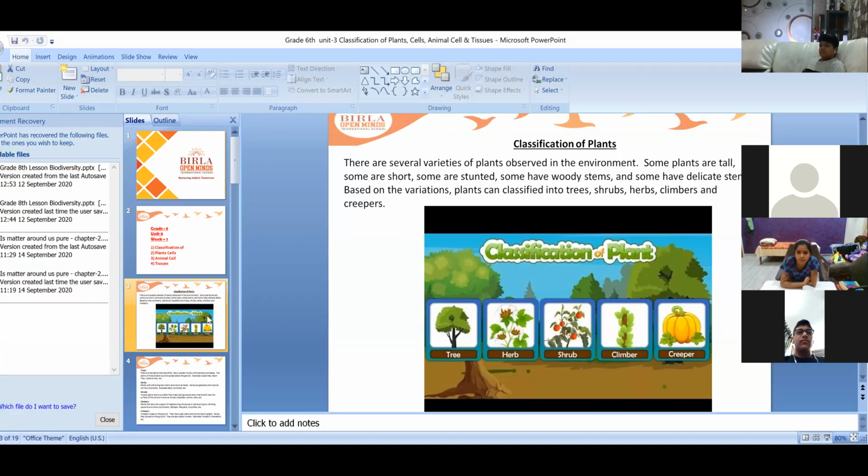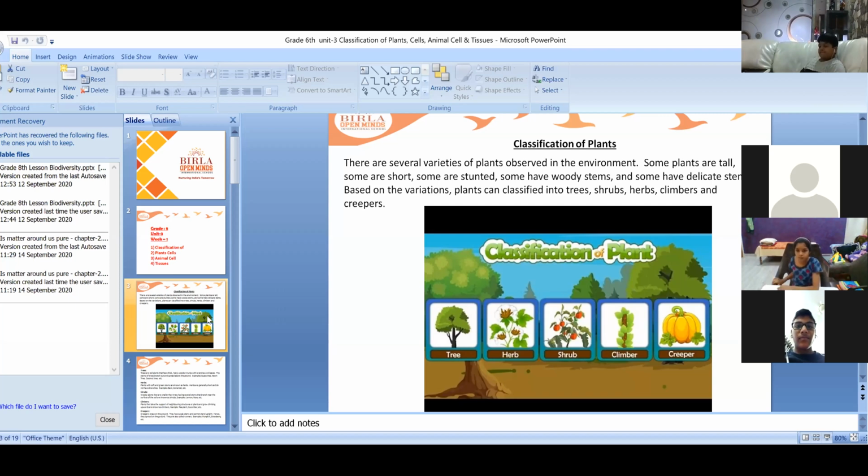So today we are going to discuss the classification of plants. Children, there are so many types of plants around us. There are big trees, small shrubs, herbs, climbers, creepers.